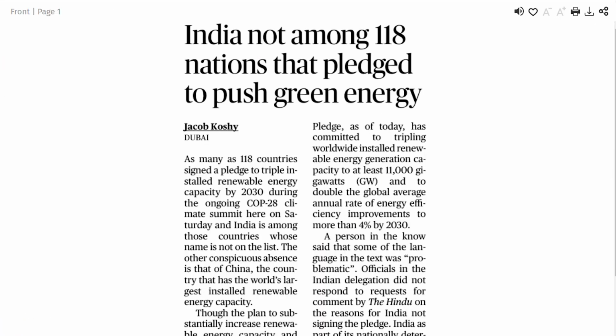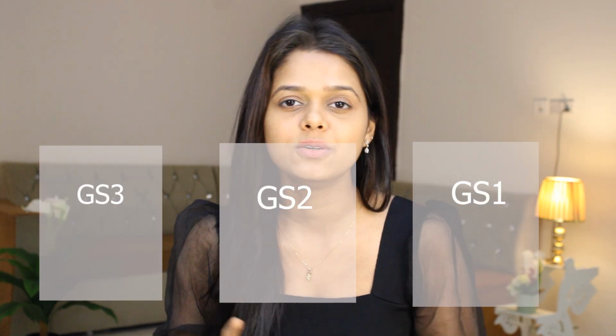So read any newspaper. Then what I did was I followed the newspaper from the mains perspective rather than the prelims perspective, because even in a single day's newspaper you will be able to get about 100 MCQs. So that's very difficult to keep up when the newspaper keeps on piling for about 6 months or 1 year. So what I did was I created 3 Google Docs, that is GS1, GS2 and GS3. I use Google Docs because you can access it through multiple devices, and secondly there is also the speech to text feature which will help you save time.